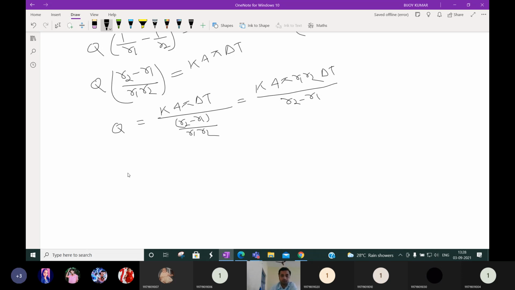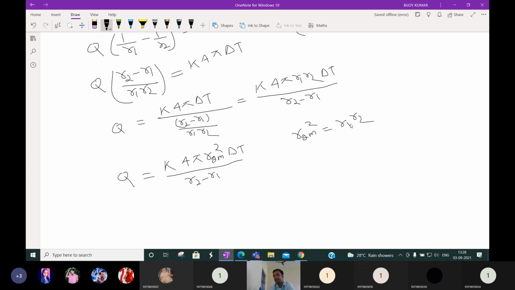So we can write it again: Q is equal to K 4 pi R1 into R2, which we can write as RGM square, into delta T by R2 minus R1, where RGM square is equal to nothing but R1 into R2.